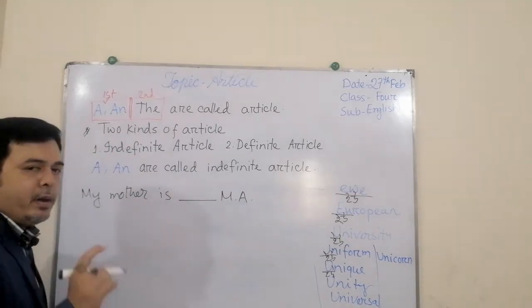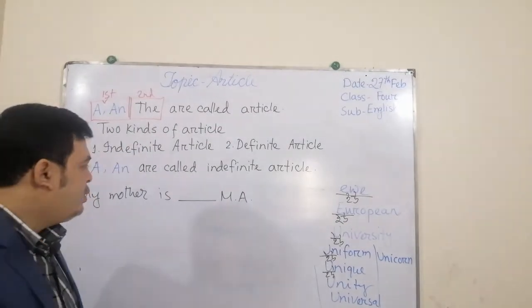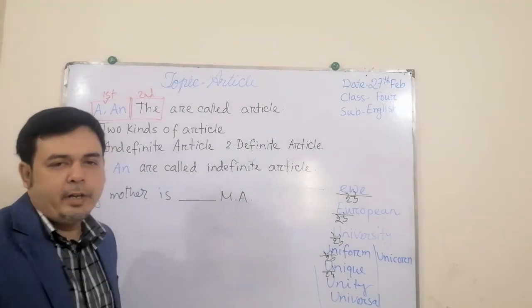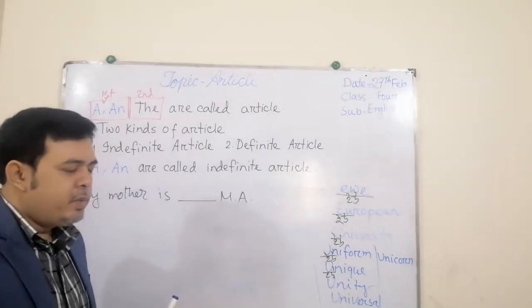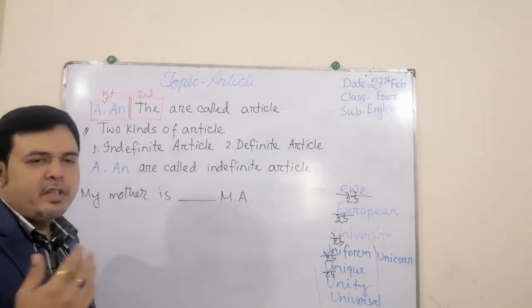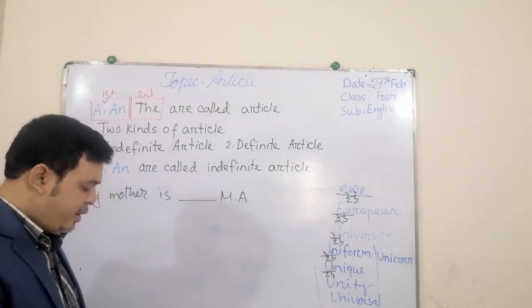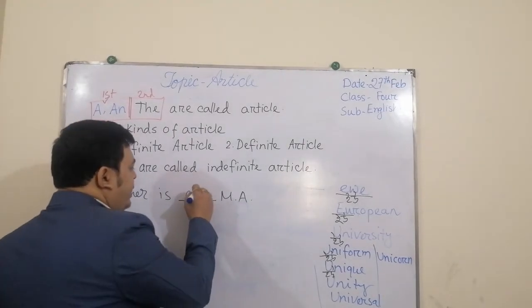M is a consonant. What will you put here, a or an? I have found in many copies many times the students used a here, but that is the wrong answer. Here that will be an.